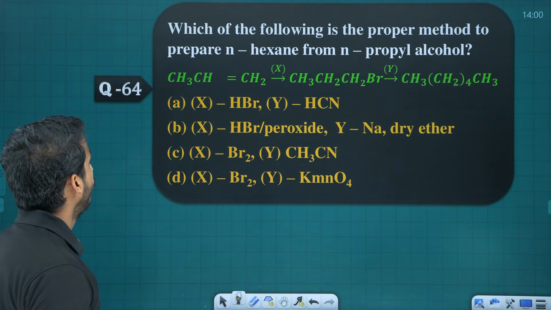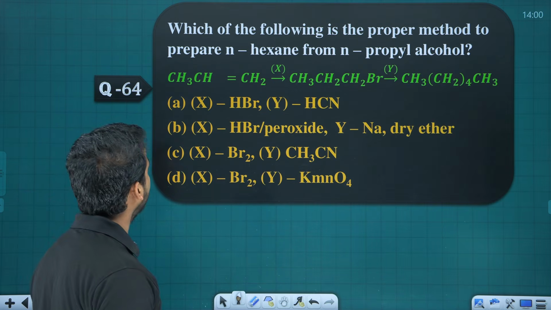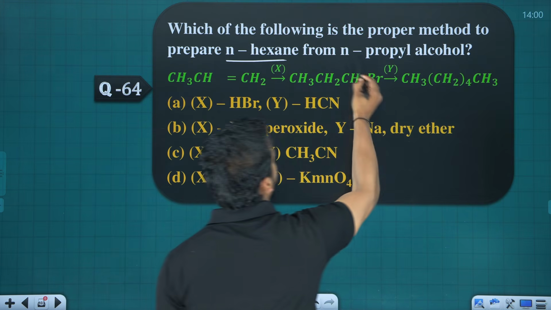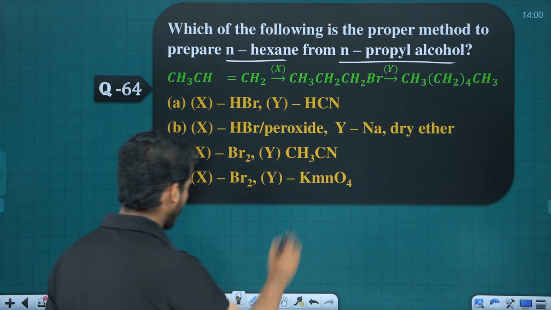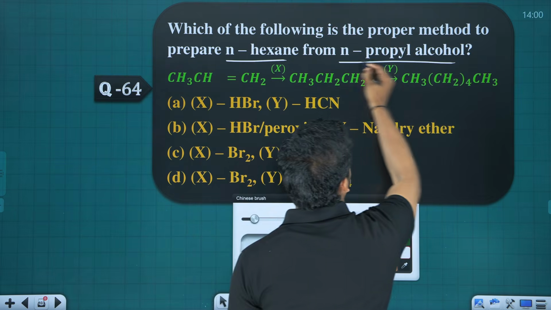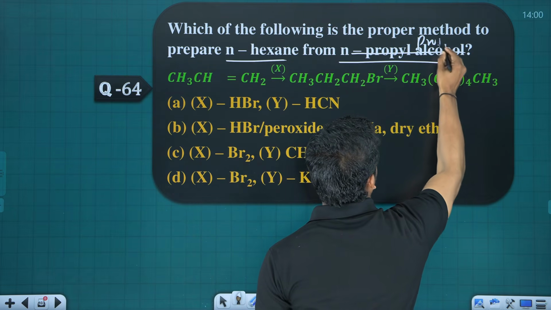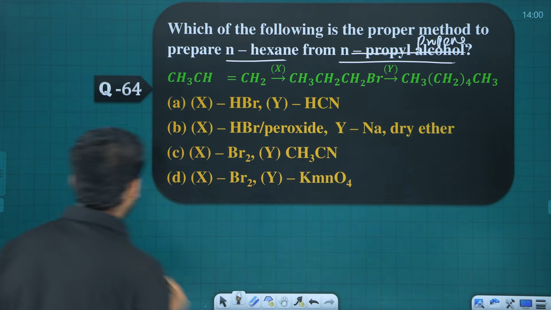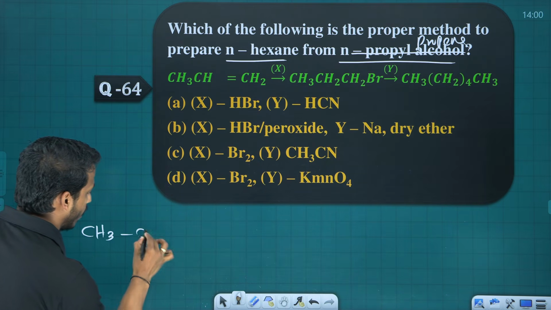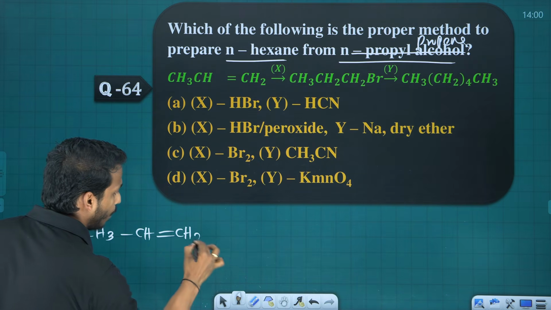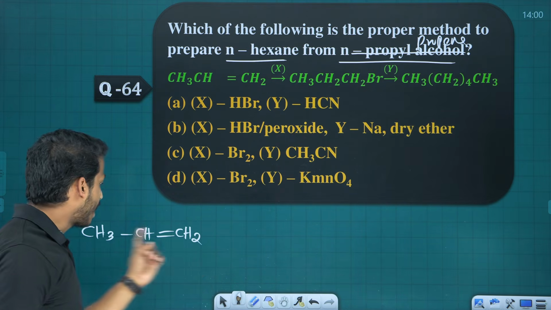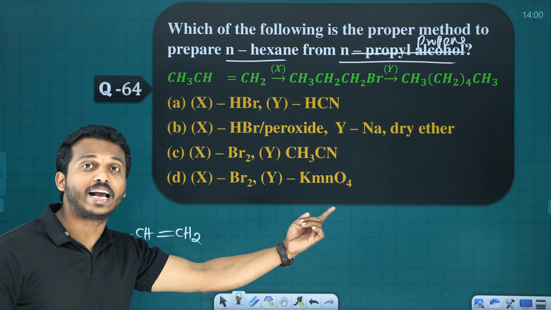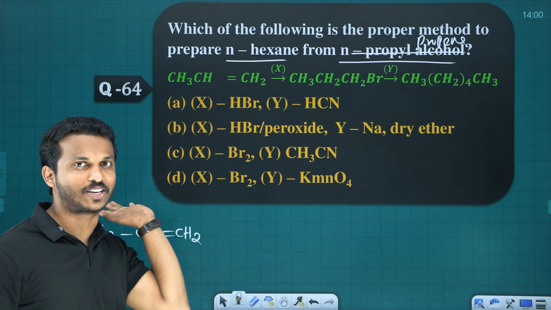Option B. Which of the following is the proper method to prepare n-hexane from n-propyl alcohol? No, not n-propyl alcohol, that's propene, okay? Propene, right? So what is propene, dear? Propene is this one. So propene, how can you convert it into hexane? 3 carbon is there, product contains hexane, double the carbon, meaning Wurtz reaction.